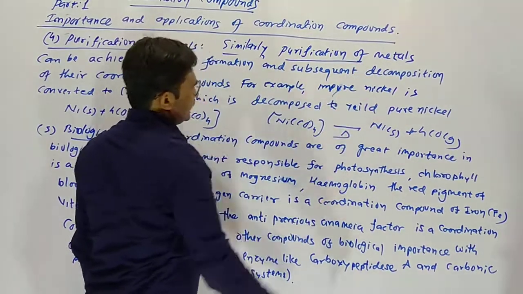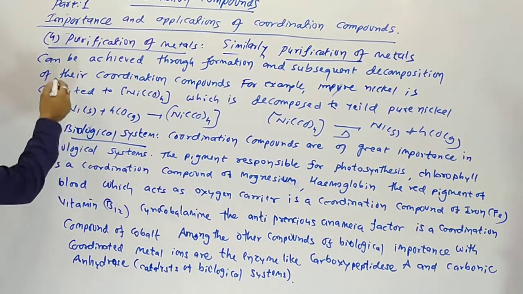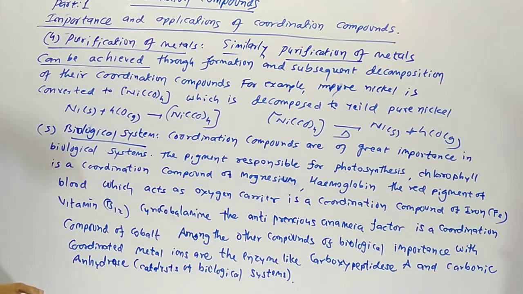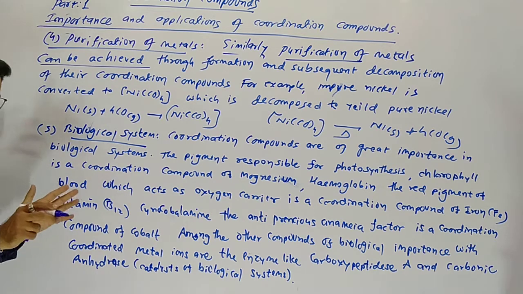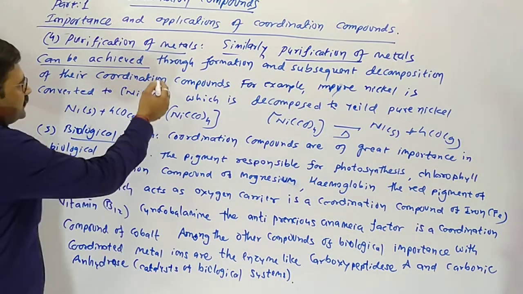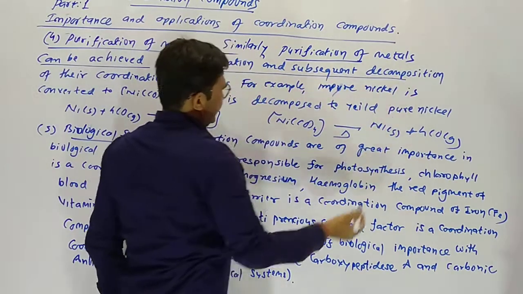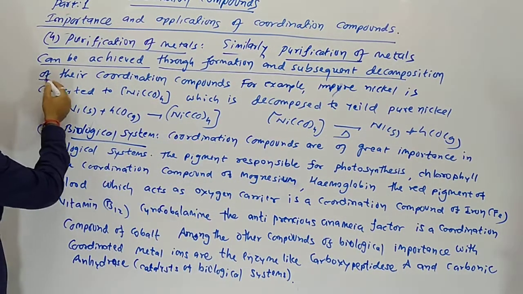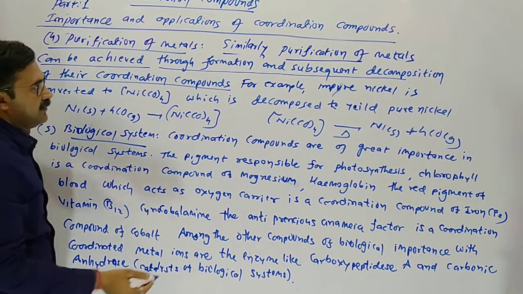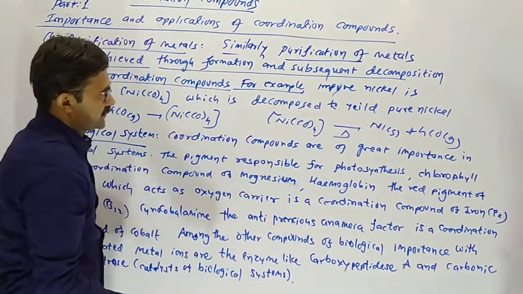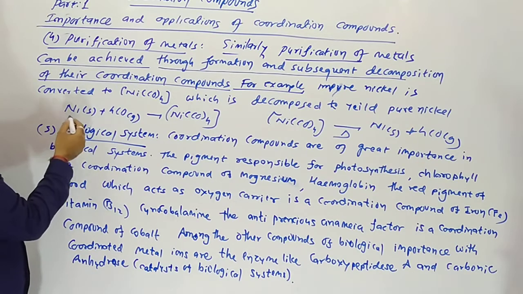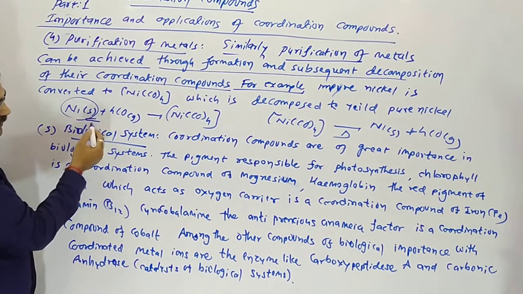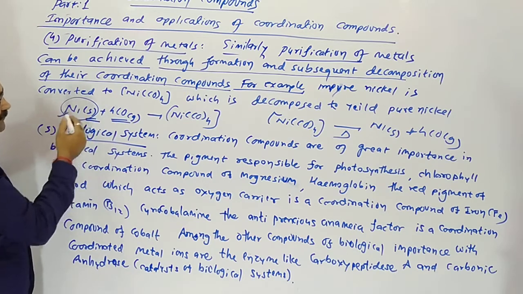Similarly, purification of metals can be achieved through formation and subsequent decomposition of their coordination compound. If only the purification use is asked, then write only point number 4. For example, impure nickel metal is given, having many impurities.